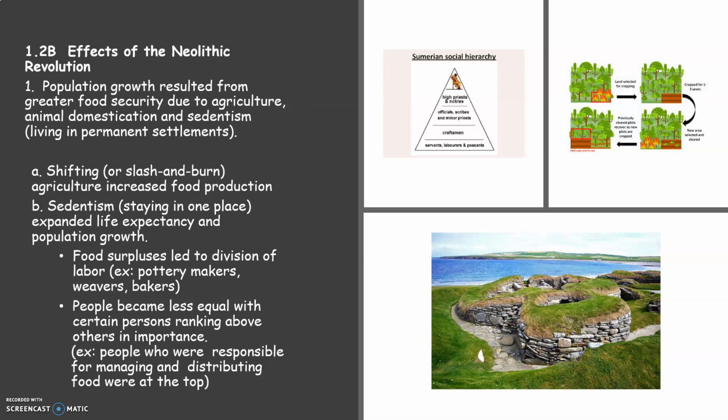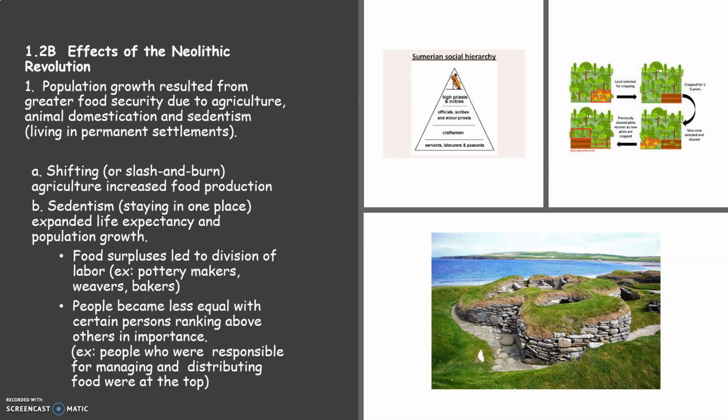They would farm that land just for a few years. And then while that land was being farmed, they would burn a new section of land so that the burnt trees could fertilize that soil. And then they would rotate to that new burnt land to grow their crops and let the former area of crops rejuvenate. So that is called slash and burn agriculture.